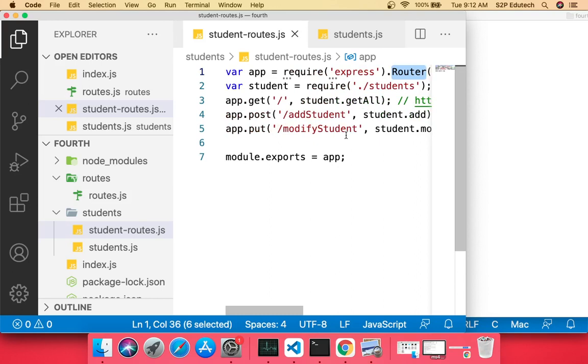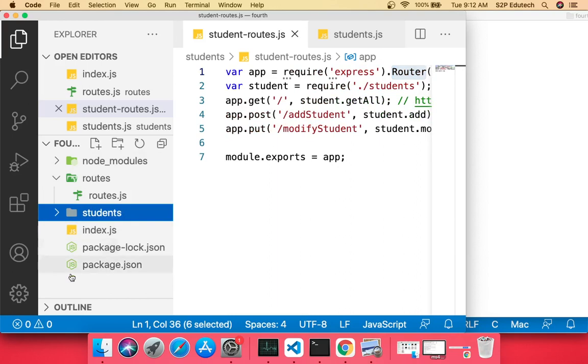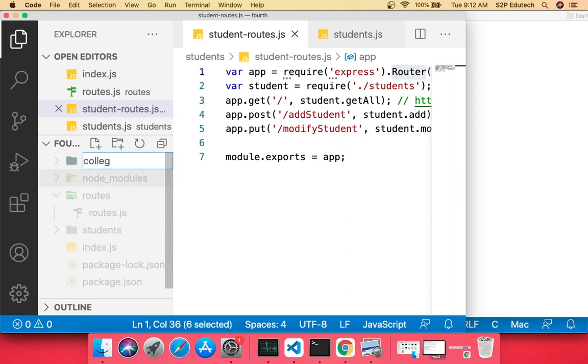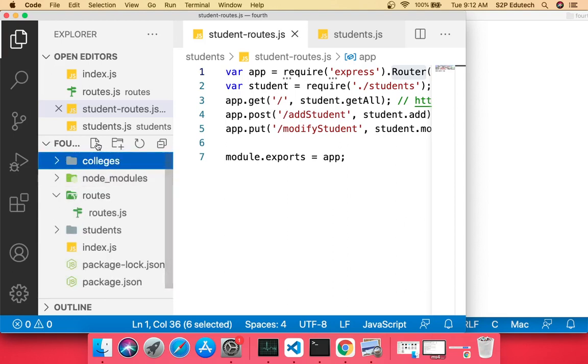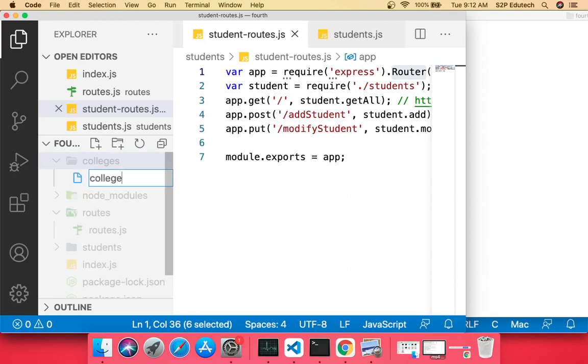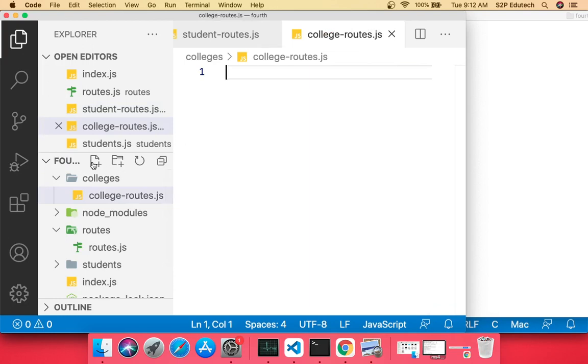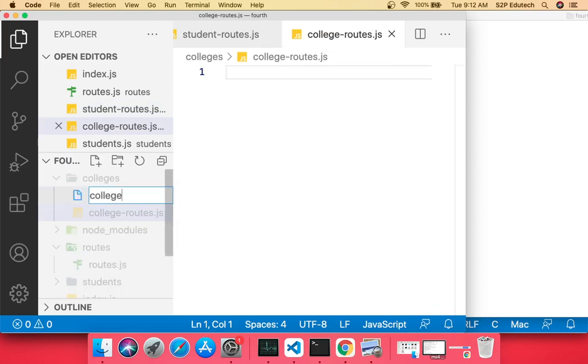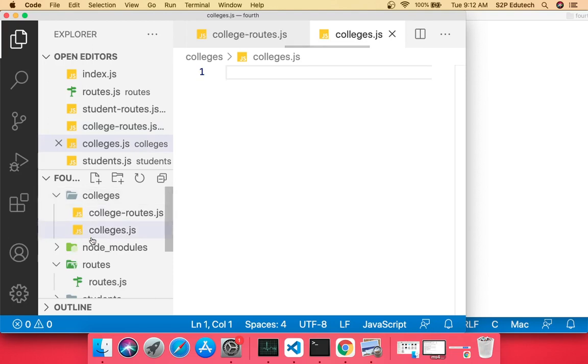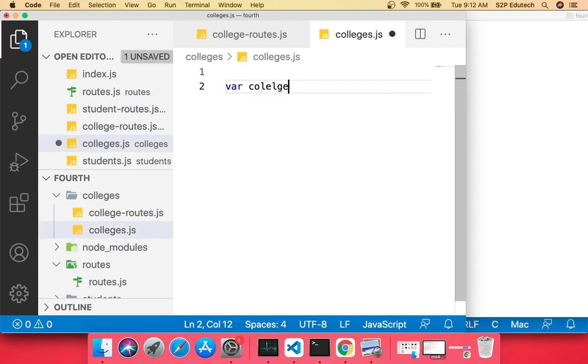What we'll do today is we'll reiterate the same thing, right? And we'll do it for colleges. So what I'll do is I'll create a new folder called colleges. Inside colleges, what I would do is I'll create college-routes.js and I'll create another file, colleges.js. Right, in my colleges.js, what I'll do is I'll simply say var college